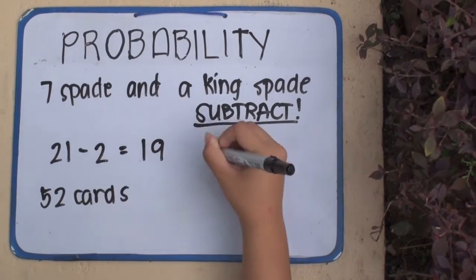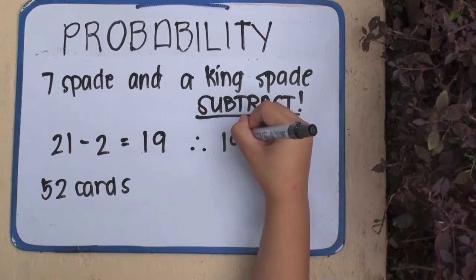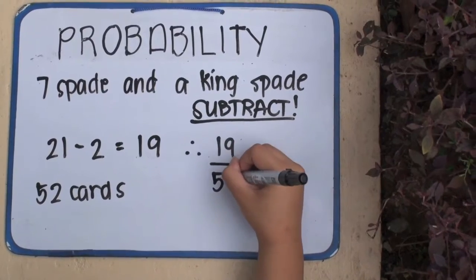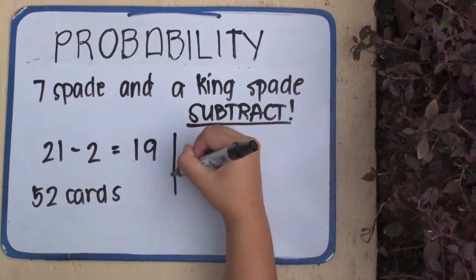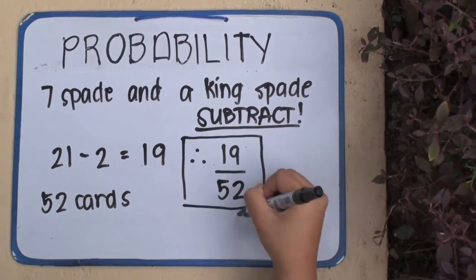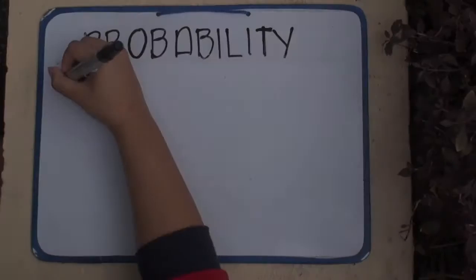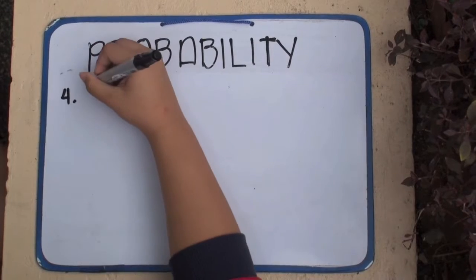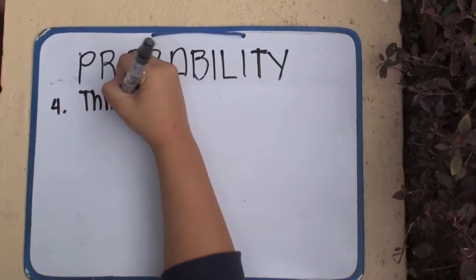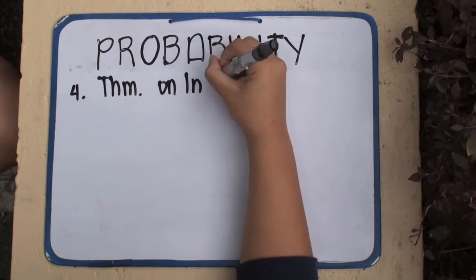By the theorem we're talking about, since there are independent events, the answer is 19 over 52 times 13 times 4 over 51. The fourth theorem, which we will discuss, is the theorem on independent events.